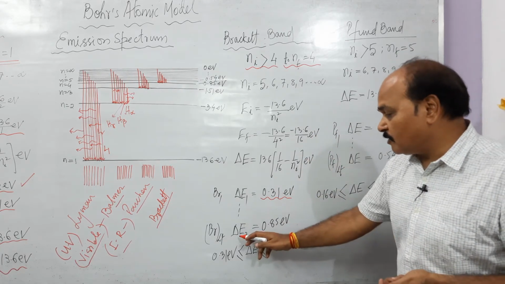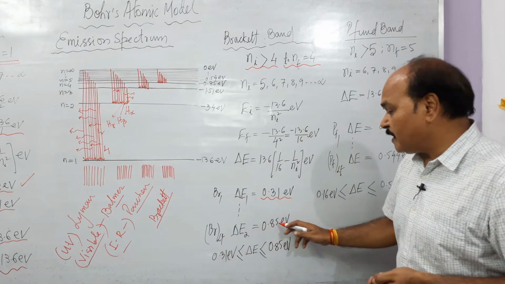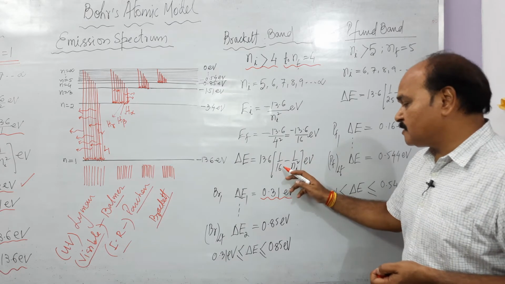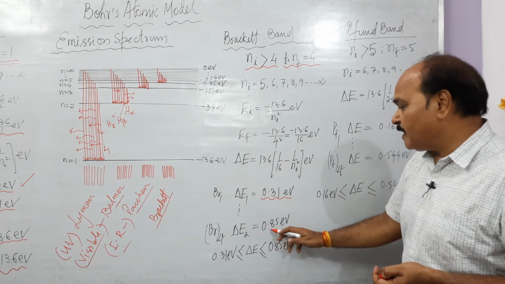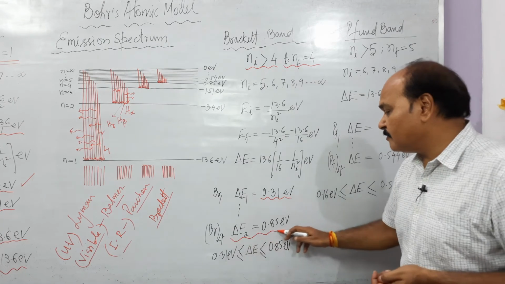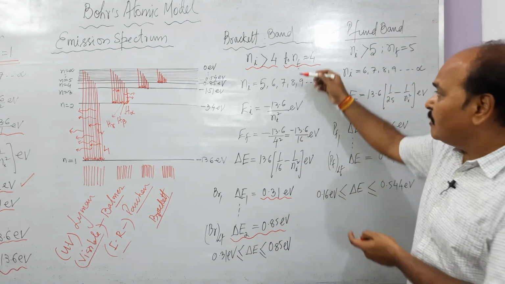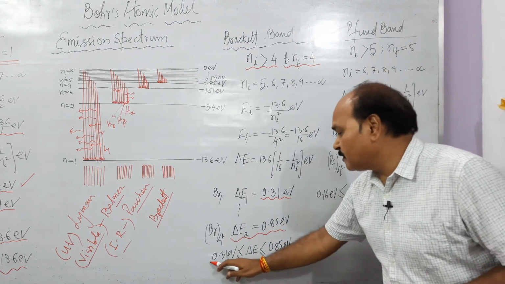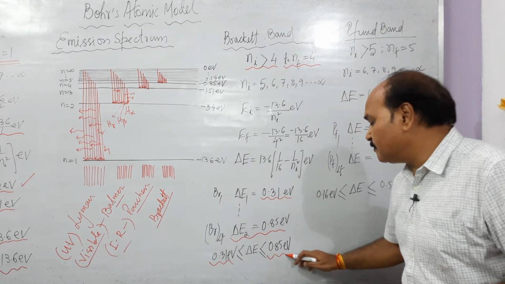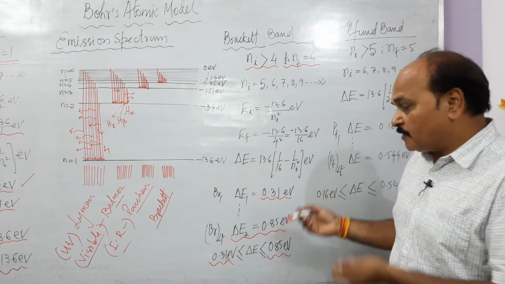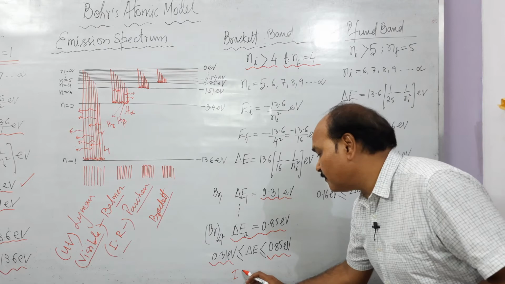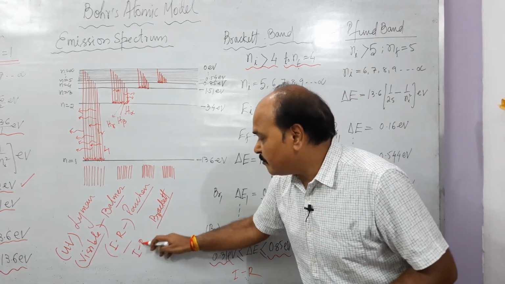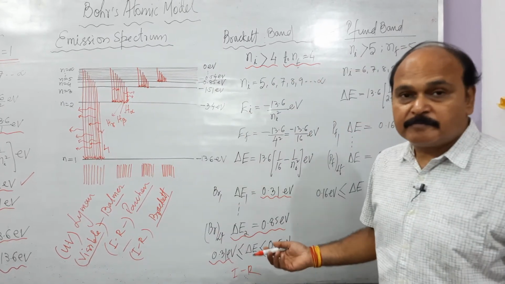And that series limit is what? Delta E is equal to 0.85. If we write infinity here, 1 upon infinity is 0, we get 13.6 upon 16, and that is 0.85. This is the maximum energy of a Brackett line. That means all photons belonging to the Brackett band lie between 0.31 electron volt and 0.85 electron volt, and this is also the infrared part of the electromagnetic spectrum. That means this Brackett series also belongs to the infrared part of the electromagnetic spectrum.